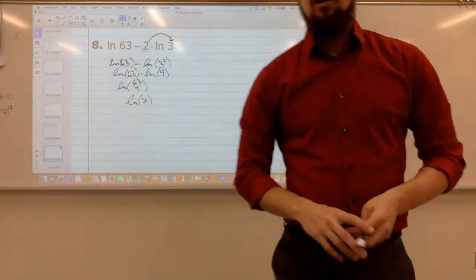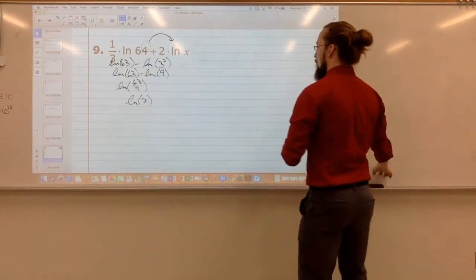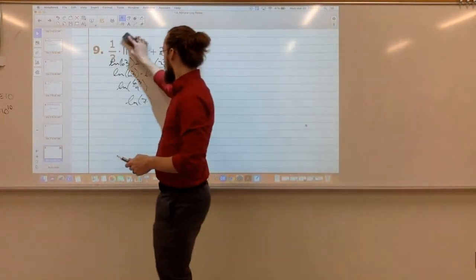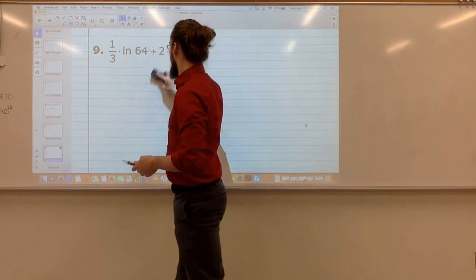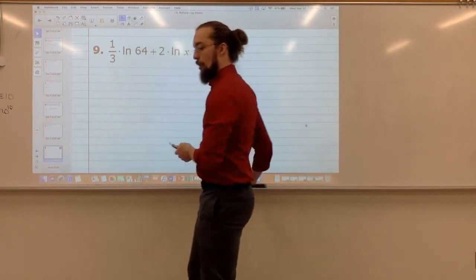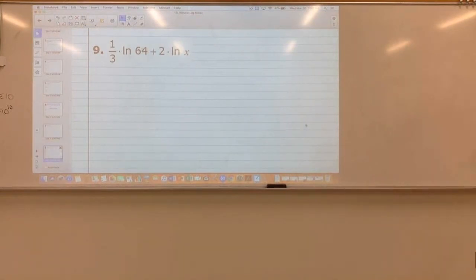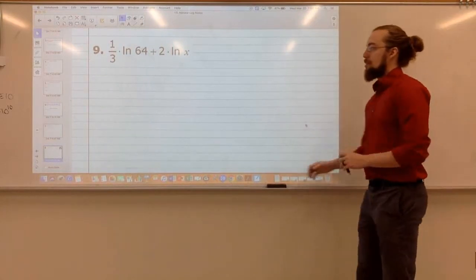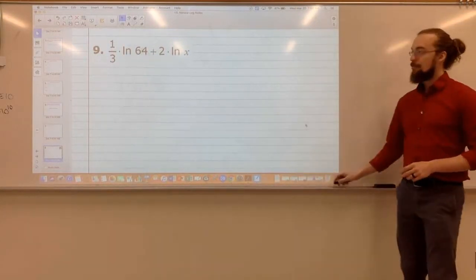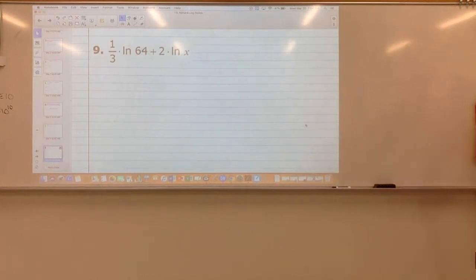All right, let's try another one here. Got a calculator? All right, so try this one here. Both of our logs have coefficients here. So that's the first thing that we will want to take care of. See if you can simplify this or condense this into a single log.